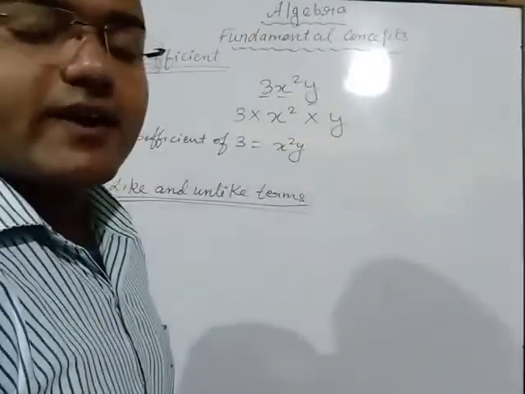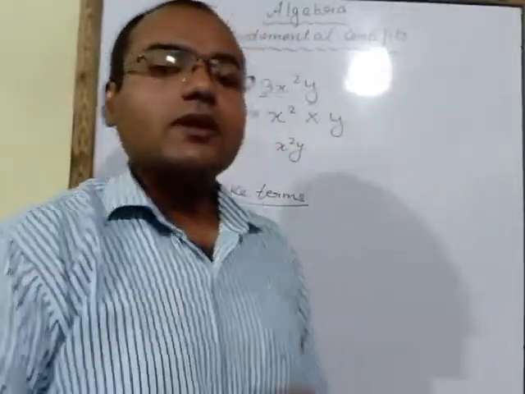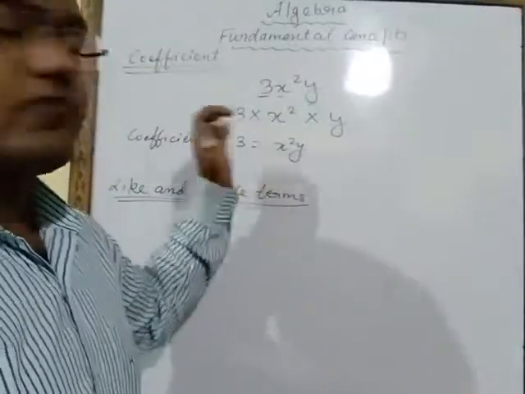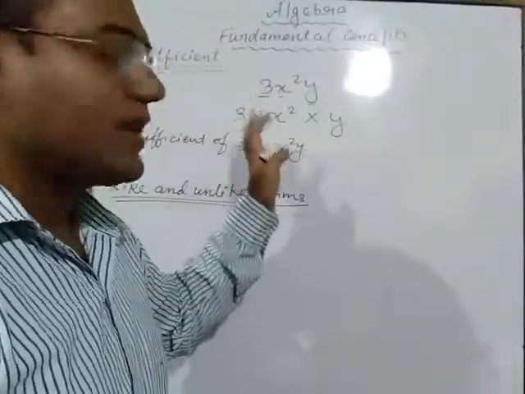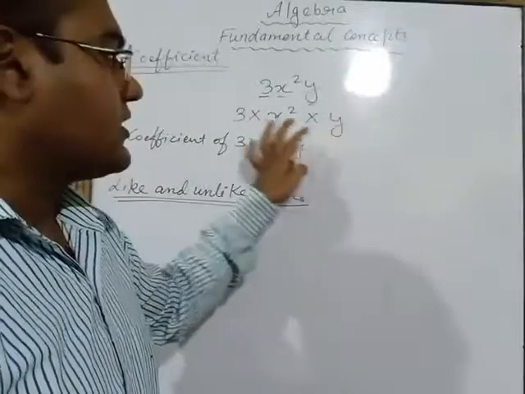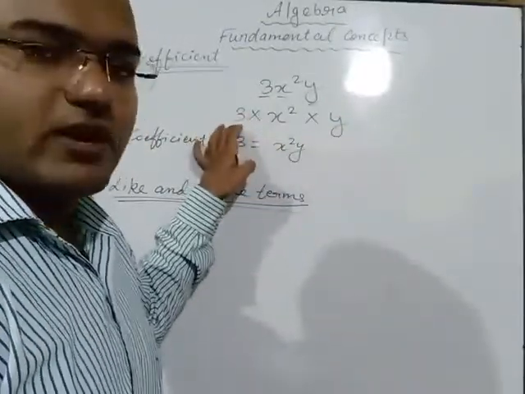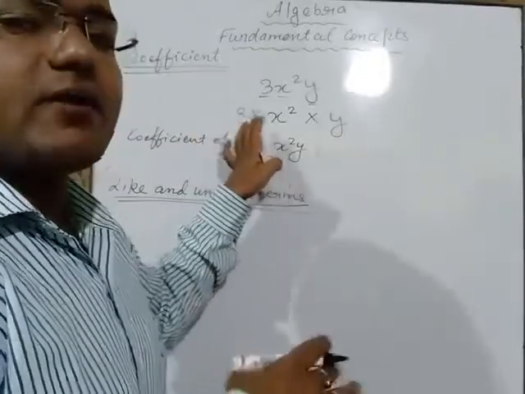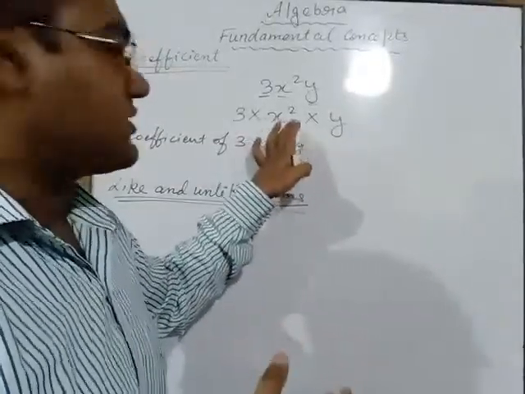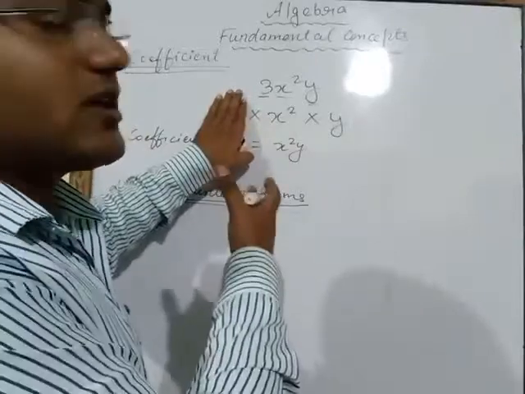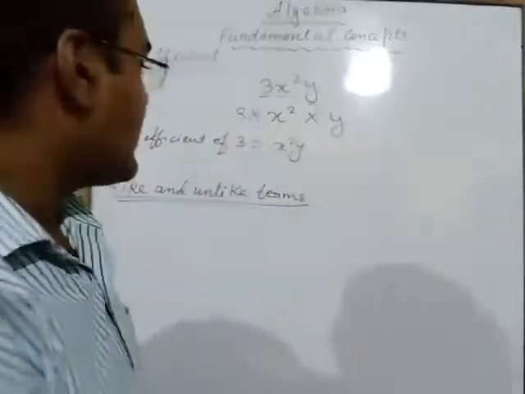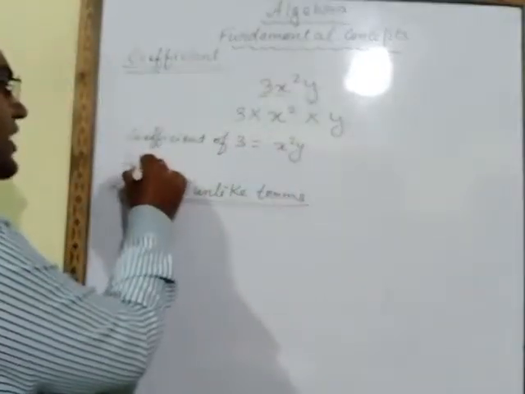So in order to write the coefficient, you write the remaining factors of that term. This is one full term. The remaining factor, instead of 3, is x square y.